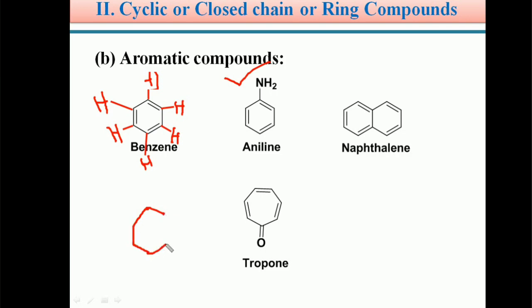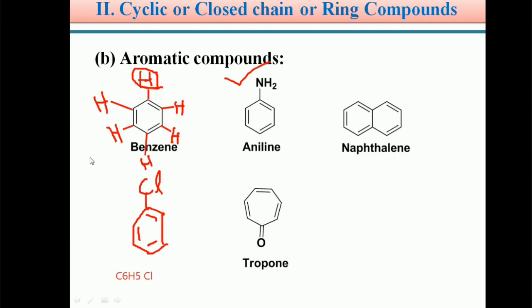We know fluorine, chlorine, and bromine are halogens. If one of the hydrogens is replaced with a chlorine atom, then it becomes chlorobenzene, and its molecular formula becomes C6H5Cl.